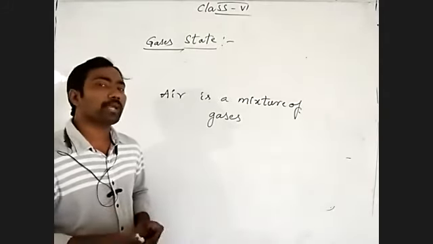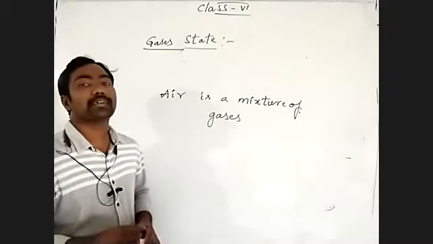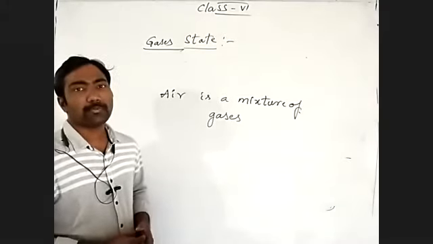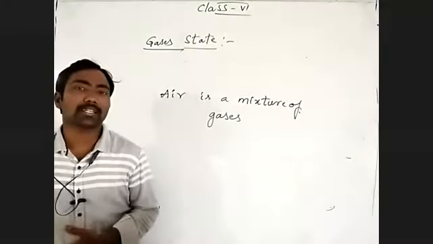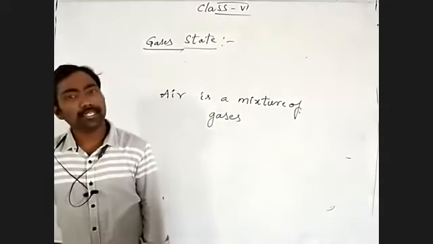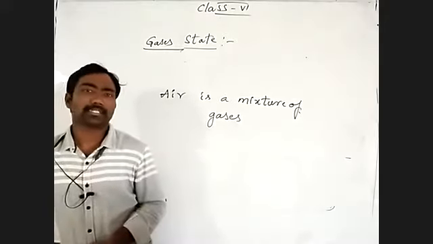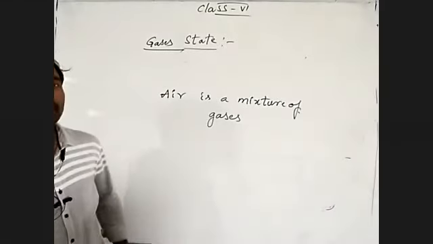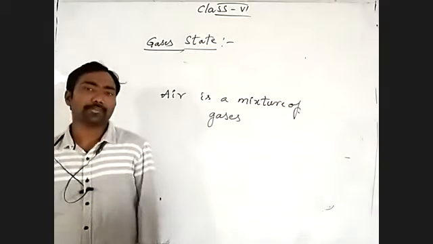After some interval of time, your friend is saying, yes, I am getting a good smell in our room. You lighted the incense stick at one corner of the room, but your friend at another corner of the room is able to smell it. How is it possible? Also, if anybody uses deodorant or perfumes,